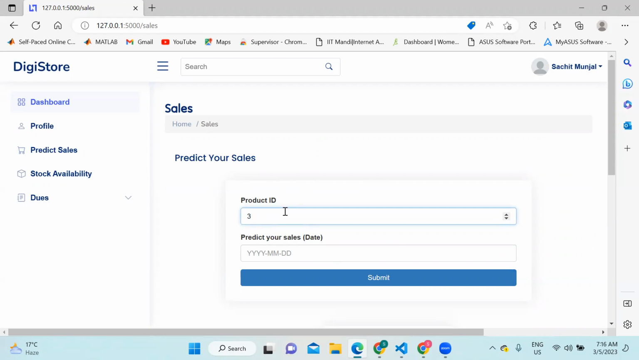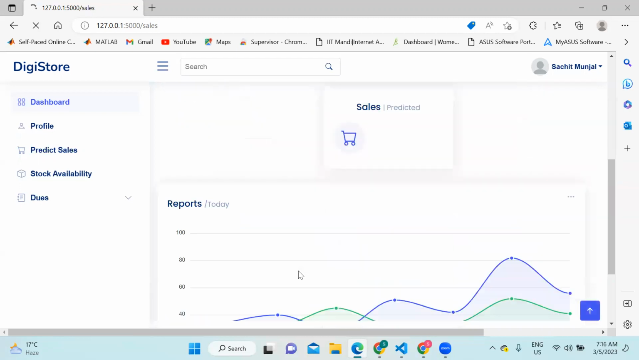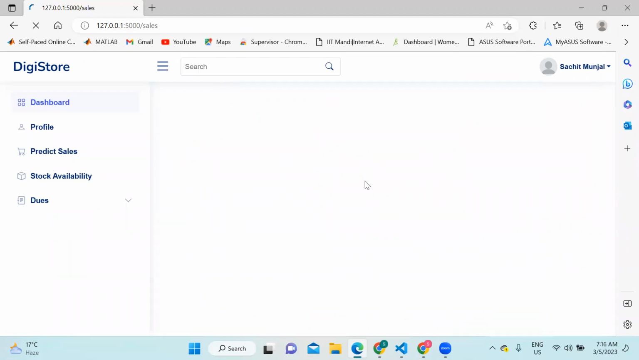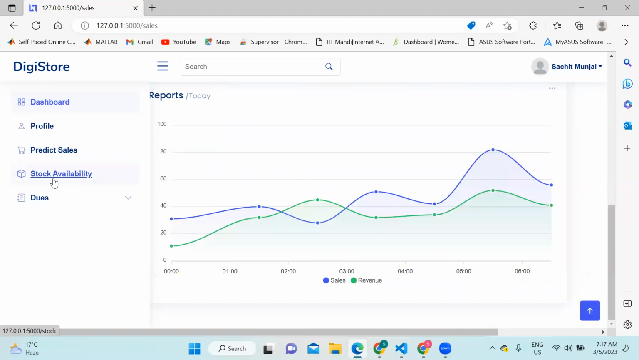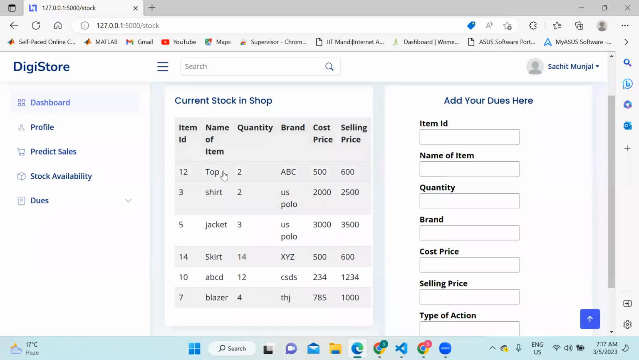So I will enter the product ID, say for example 3, and I will then enter the date for which I want to predict the sales. So I have typed 4th April of 2023. I will click on the submit button and it will predict, and hence it will show 9.2336.